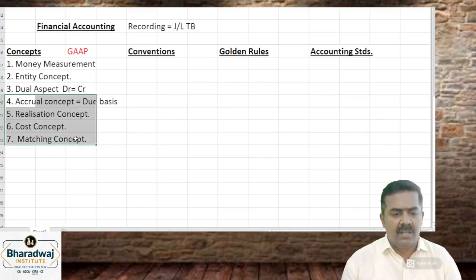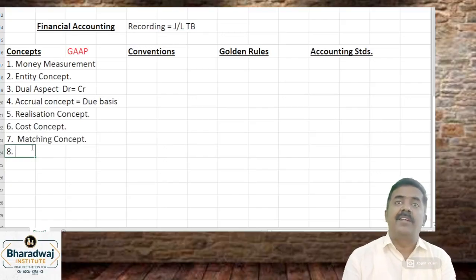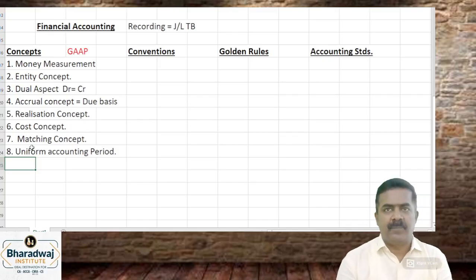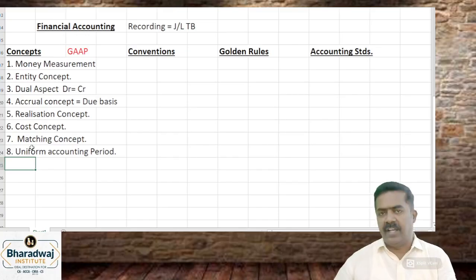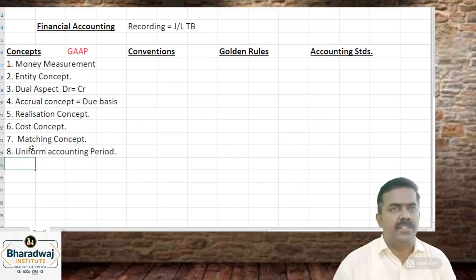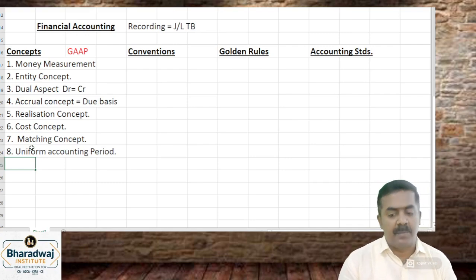So these are the next level concepts. Other concepts in preparation of accounts. Maintain uniform accounting period. Don't keep changing. One year I prepare, next year I prepare for 8 months, then 12 months. Can you keep changing the accounting period? No. Ensure that you are maintaining what? Uniform accounting periods.